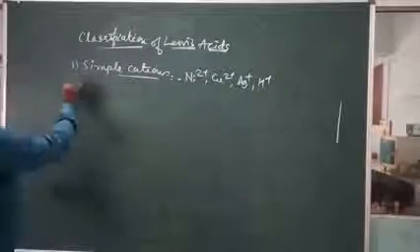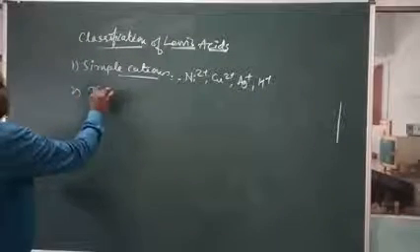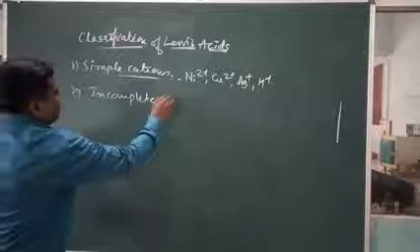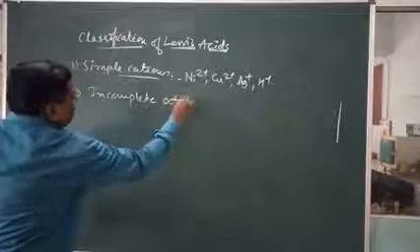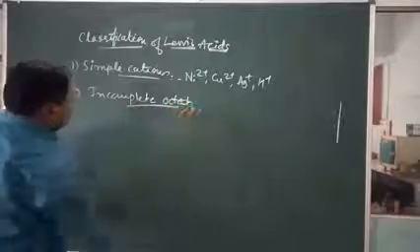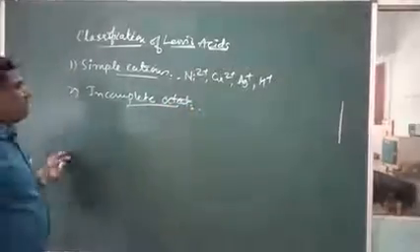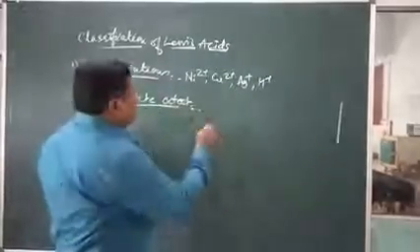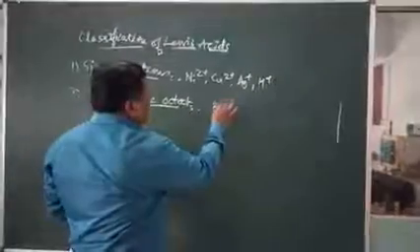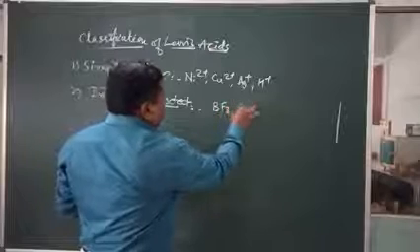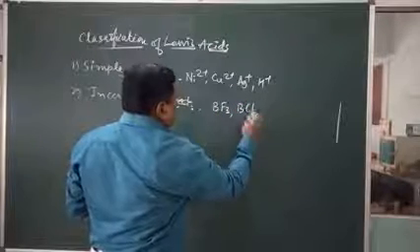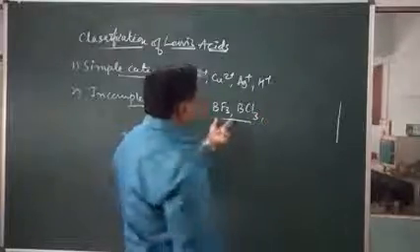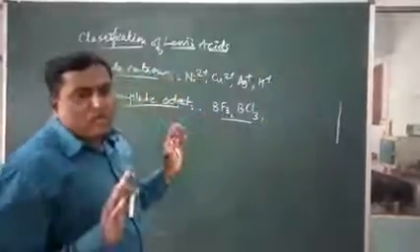Now the second type is called incomplete octet. When we take incomplete octet compounds, what happens? Incomplete octet means molecules like BF3 and BCl3, where the central atom's octet is not completed.